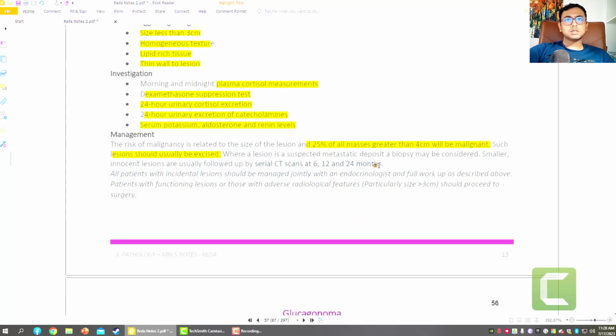So serial CT scan for prognosis, if we want to do surveillance of the tumor, in that case serial CT scan is done at 6, 12 and 24 months. All patients with incidental lesion should be managed jointly with an endocrinologist, with the full workup described above. Patients with functional lesions, or those with adverse radiological features, particularly size more than 3 cm, should proceed to surgery.